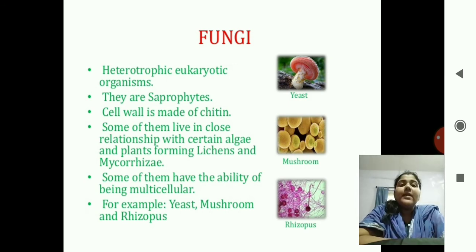Some of them live in close relationship with certain algae and plants, forming lichens and mycorrhizae. The lichens and mycorrhizae are partly autotrophic and partly heterotrophic. Some of them have the ability to be multicellular. So examples are yeast, mushroom, rhizopus.